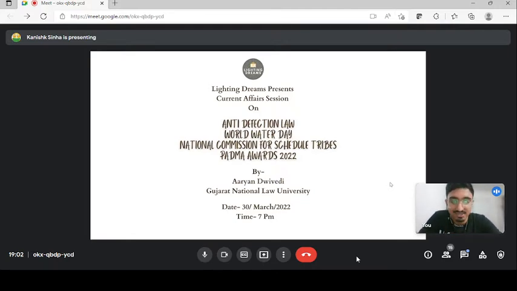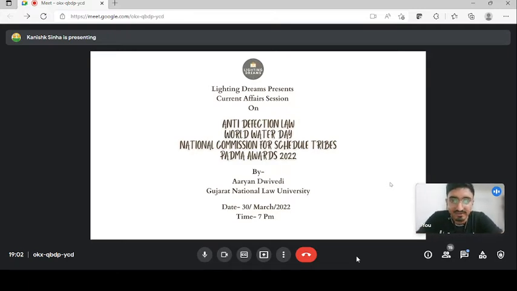The next is the National Commission for Scheduled Tribes. Recently, a report has been published on the National Commission for Scheduled Tribes, and the most important topic, the last topic, is the Padma Awards 2022. Recently, the Padma Awards 2022 have been given by the President of India.